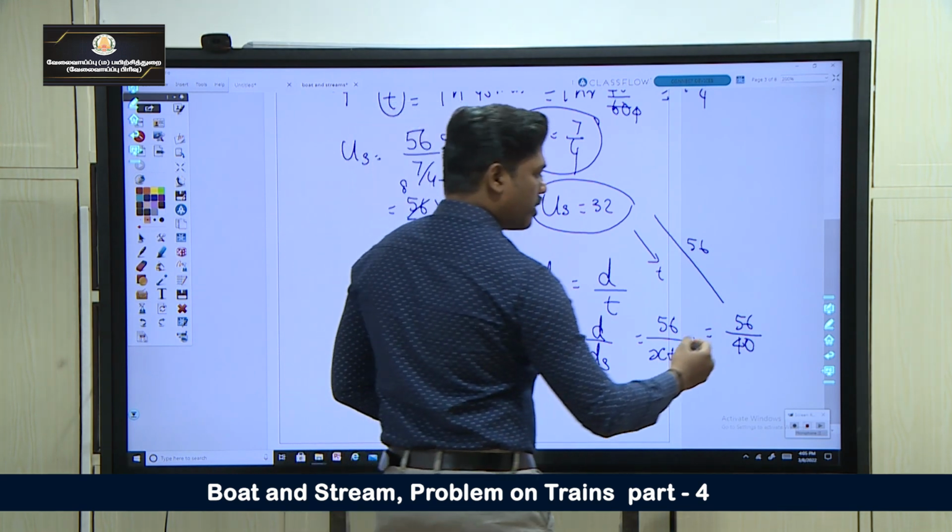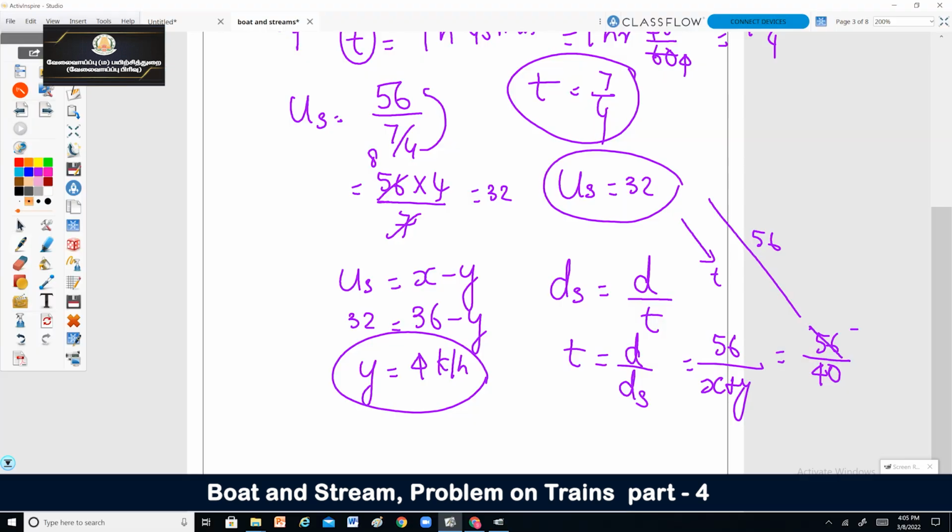So 8 sevens are 56, 8 fives are 40. So 7 divided by 5, which is 1 2 by 5.